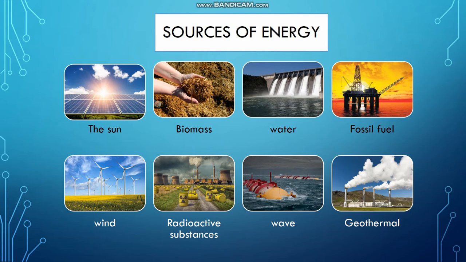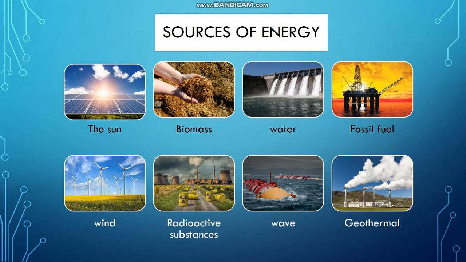Next is fossil fuel. The fossil fuels that we use are coal, oil, and also natural gas, which come from decayed plants or animals, and usually fossil fuels are found at the ocean. Then next is wind. For wind, we use the motion of the wind to create a source of energy. And then next is radioactive substances.